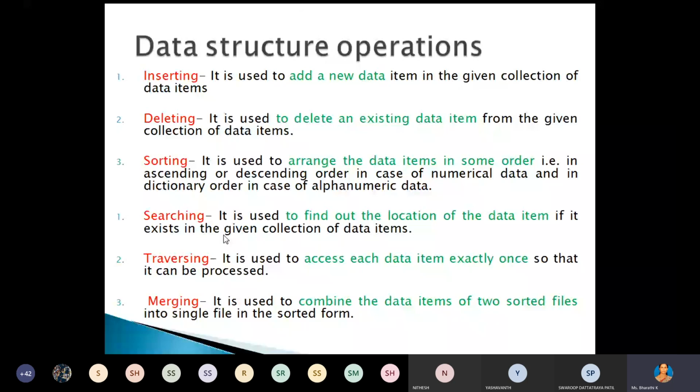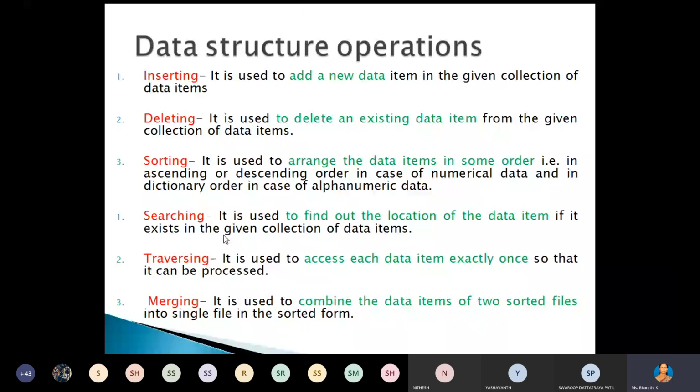Merging means, suppose you have many data items stored in different files, you can merge all the data items and create a single file. That we call the merging operation.